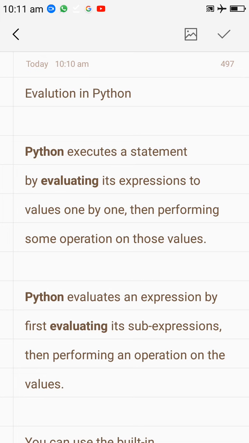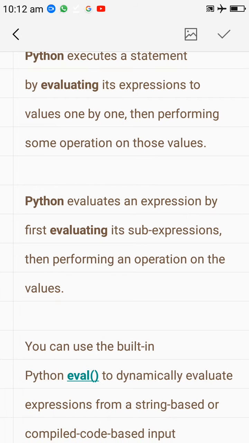Okay, next thing we can see: Python evaluates an expression by first evaluating its sub expressions, then performing an operation on the values. So Python first executes the sub expression, then performs any kind of operation.